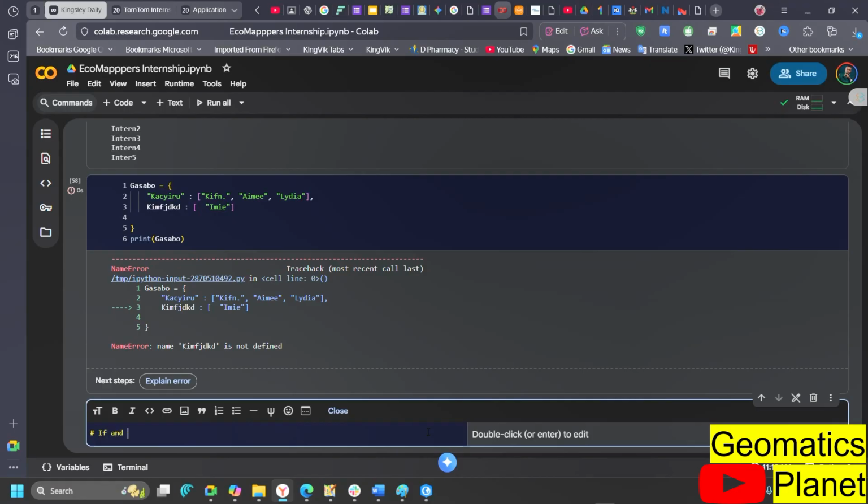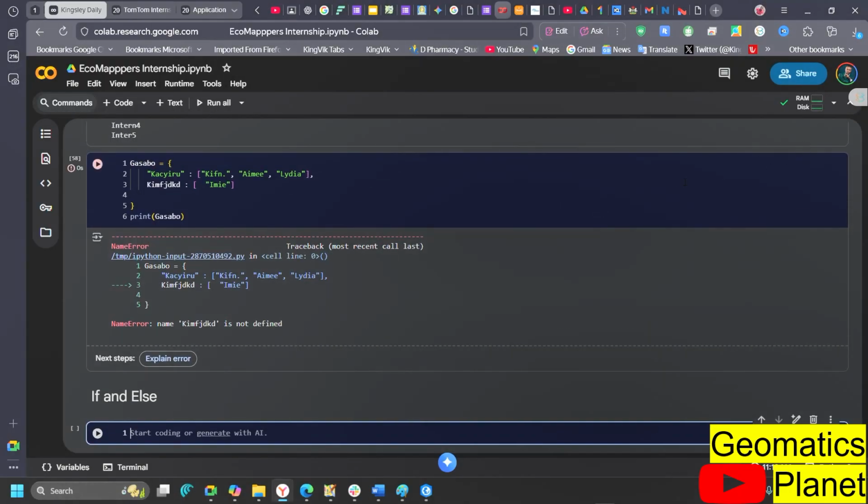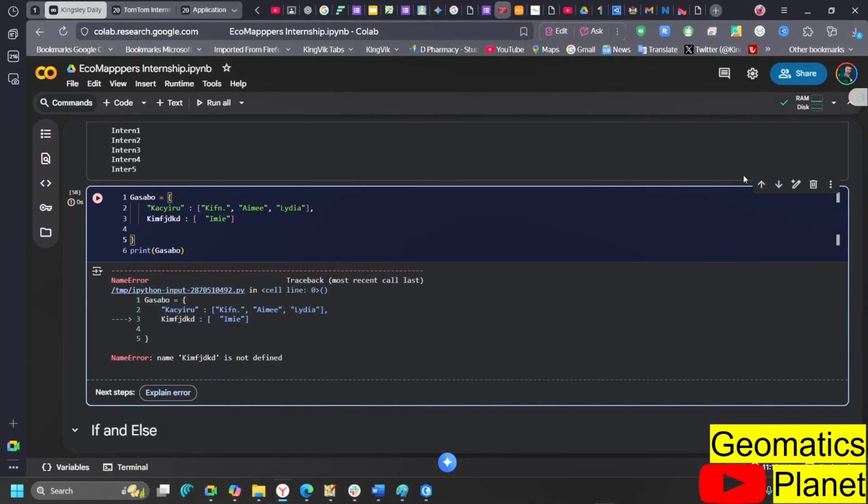We're going to be using conditional statements next, but this is where I want us to stop for now if you don't have any question. Yeah, is that okay?